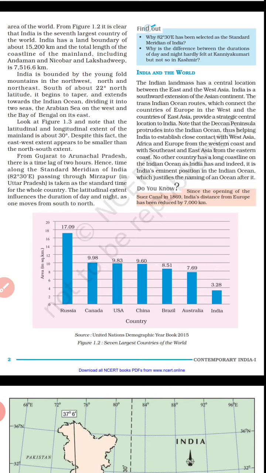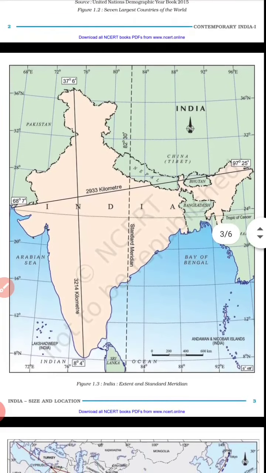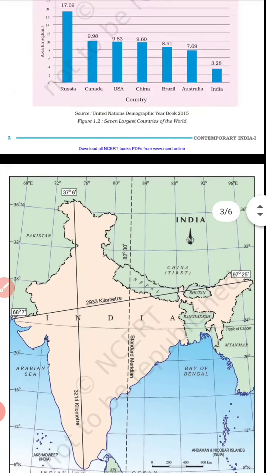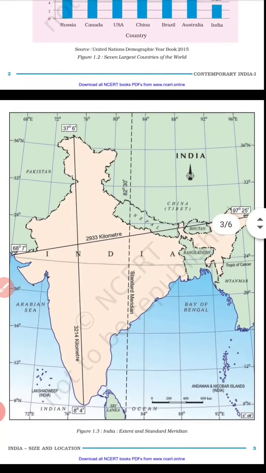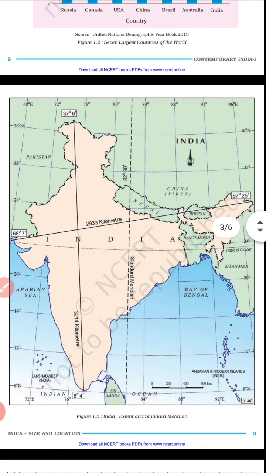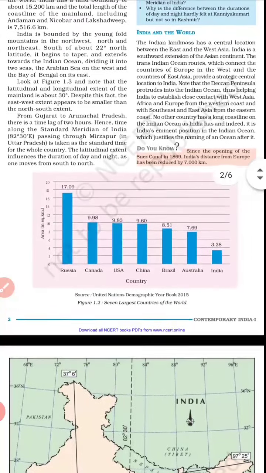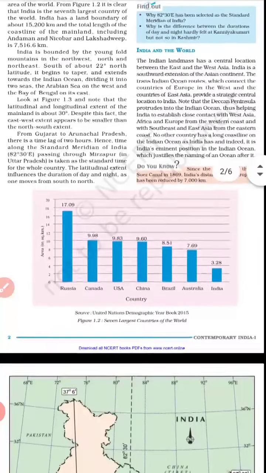As we have seen the map of India, there are a number of latitudes and longitudes. Yes, students, you already read about this. The rectangular or square area formed by longitudes as well as latitudes forms the grid.